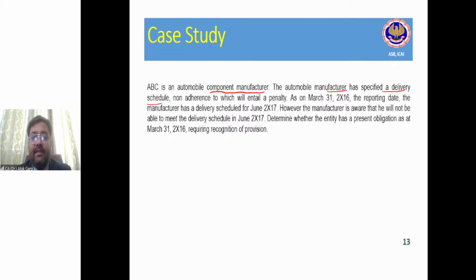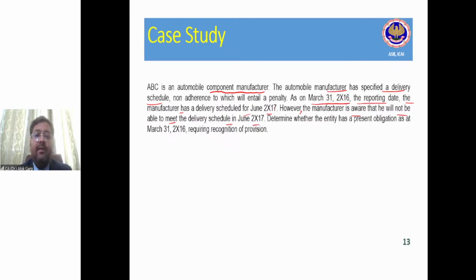As on 31st March 2016, which is the reporting date, the manufacturer has a delivery scheduled for June 2017. However, the manufacturer is aware that he will not be able to meet the delivery schedule in June 2017.